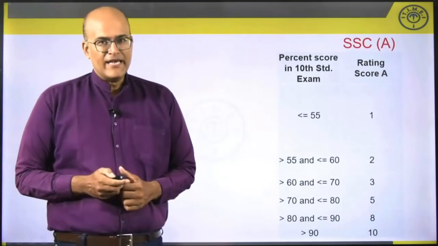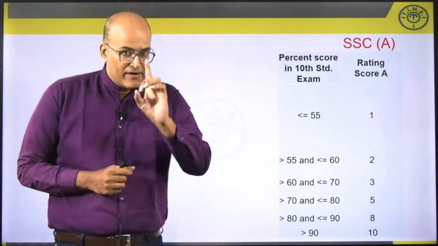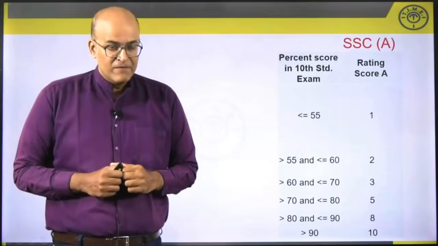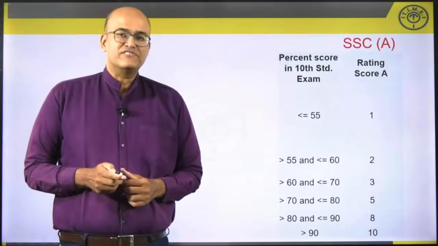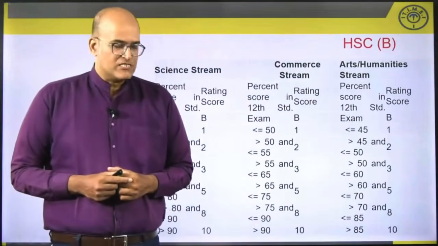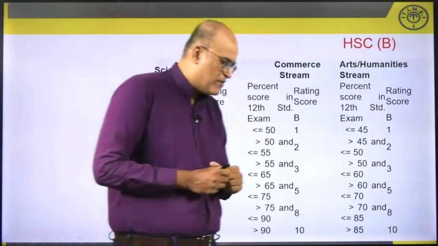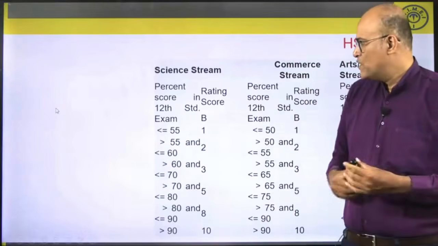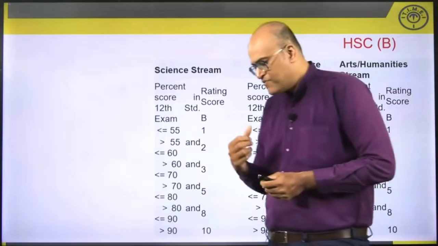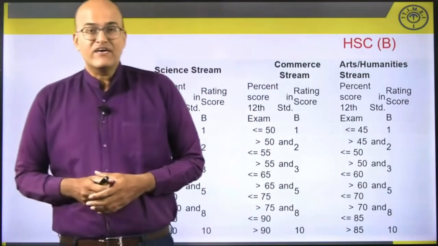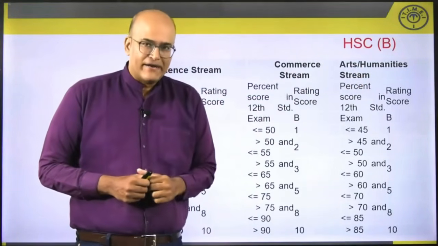Then similarly, for 12th standard, weightages will be assigned and buckets will be created. But interestingly, what IIM Ahmedabad has done is they have categorized the students into 3 groups as far as 12th class performance is concerned. The first group would be those students who have done their 12th standard in science stream. The second group of applicants are those that have done their 12th standard in commerce stream. And finally, we have arts and humanities people.